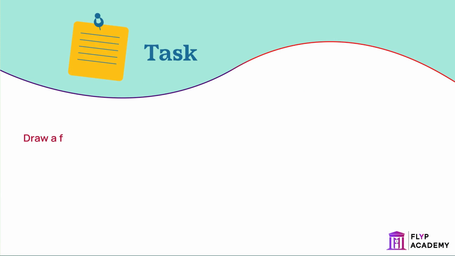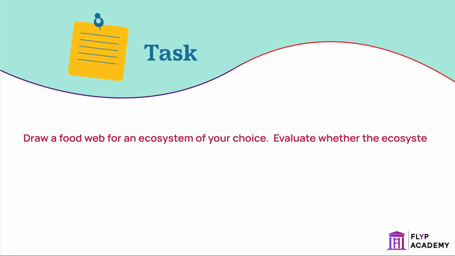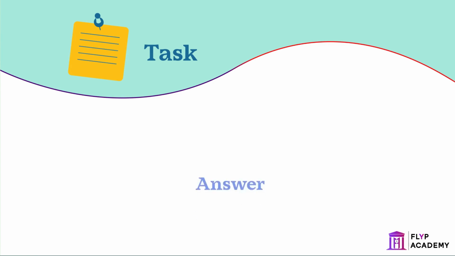Task: draw a food web for an ecosystem of your choice. Evaluate whether the ecosystem is stable. The more diverse and the more different organisms present in an ecosystem, the more stable the ecosystem is.